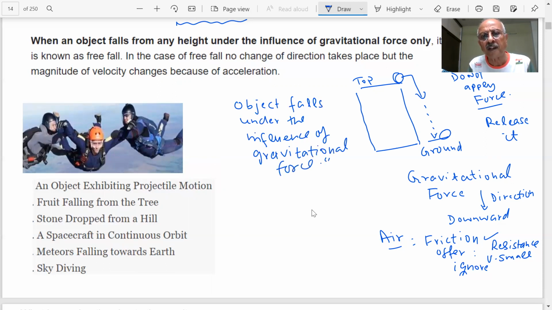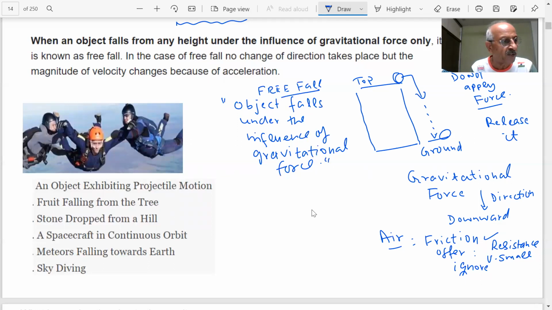No other force is acting, and this is what we call a free fall. Free fall, student. The object is falling freely. So the object falls under the gravitational force only. So this is the meaning of the free fall of the object.